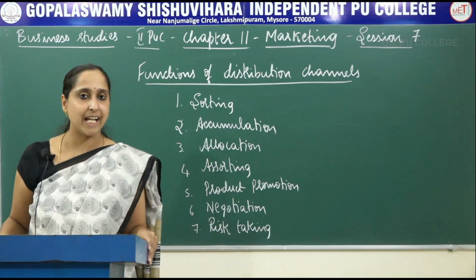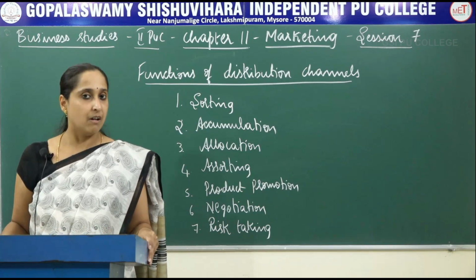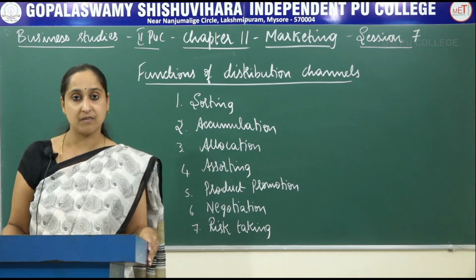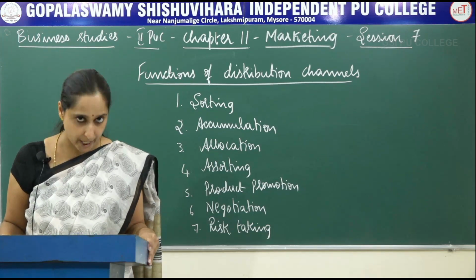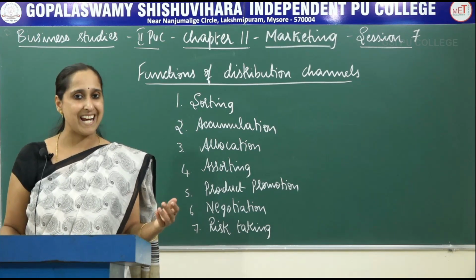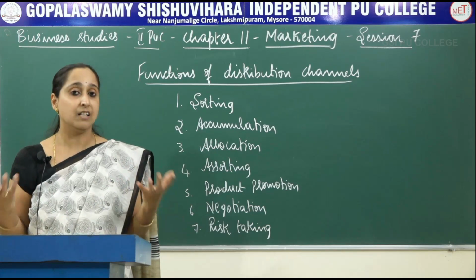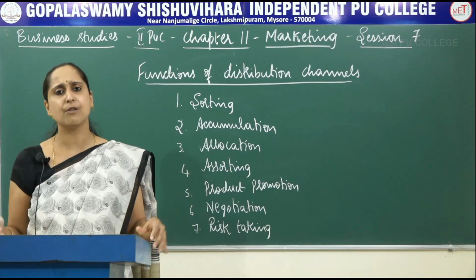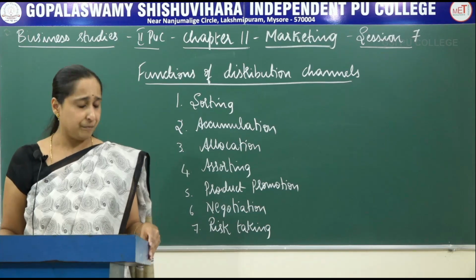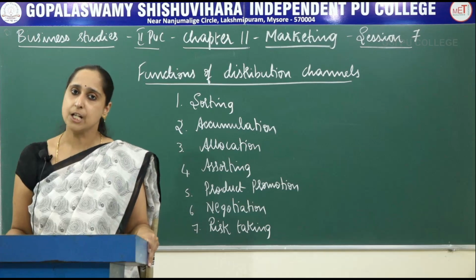Next is risk taking. The middleman must also be ready to take a risk because demand varies and of course it will have an impact on the price of the product. Not only this, but also spoilage, destruction, etc. Products may get damaged, so preserving and protecting them, all kinds of risks he has to take. So that is risk taking. So these are the functions of distribution channel.